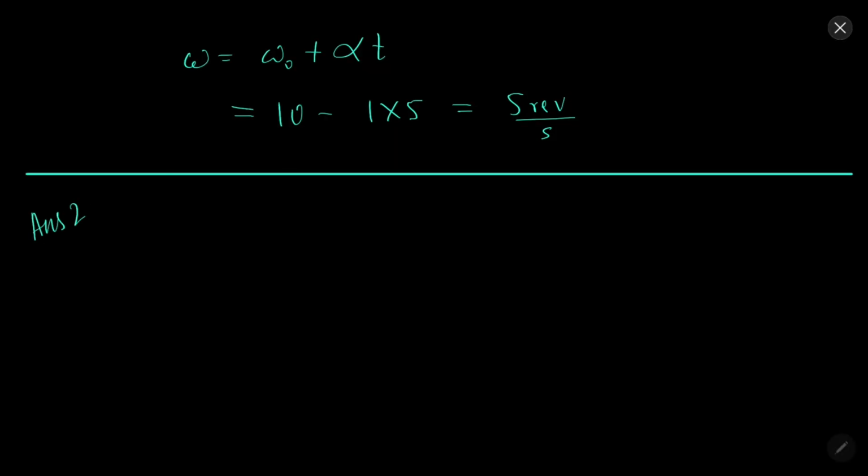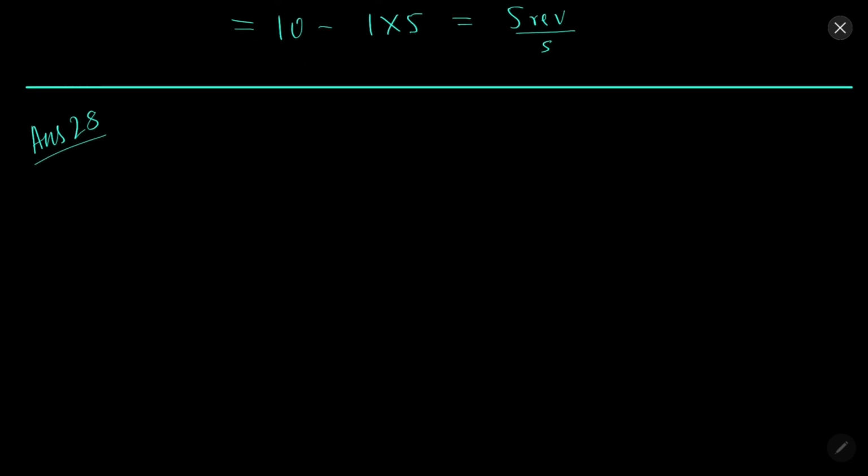Solution 28. So torque is moment of inertia about the center of mass times alpha, and torque is also F cross R. So by these two things we can find the force.